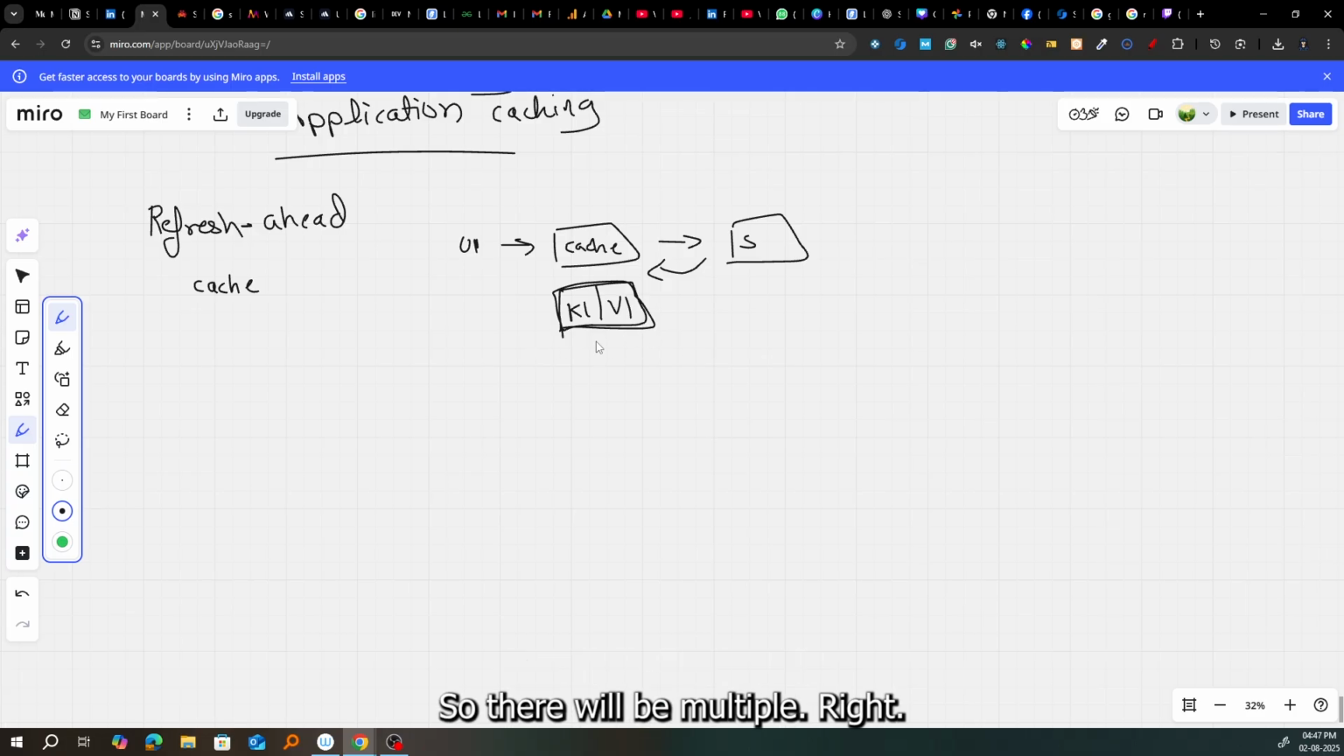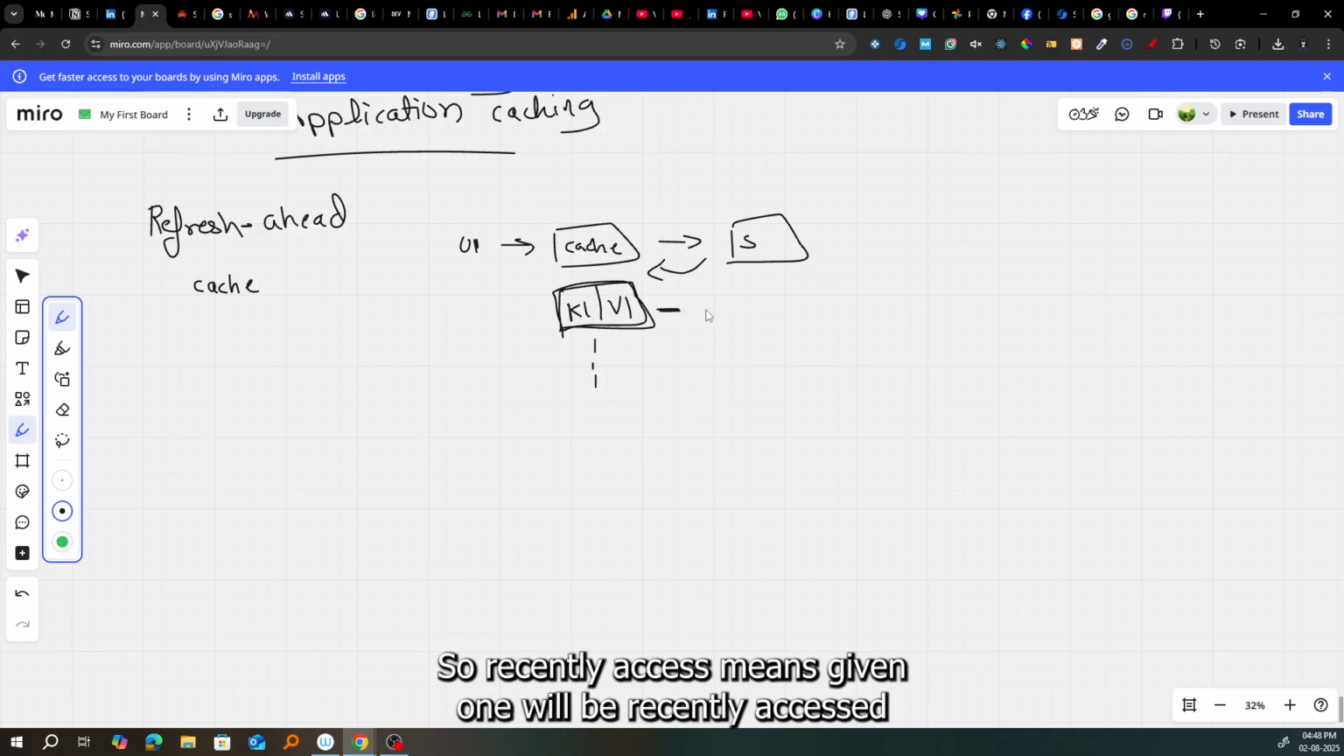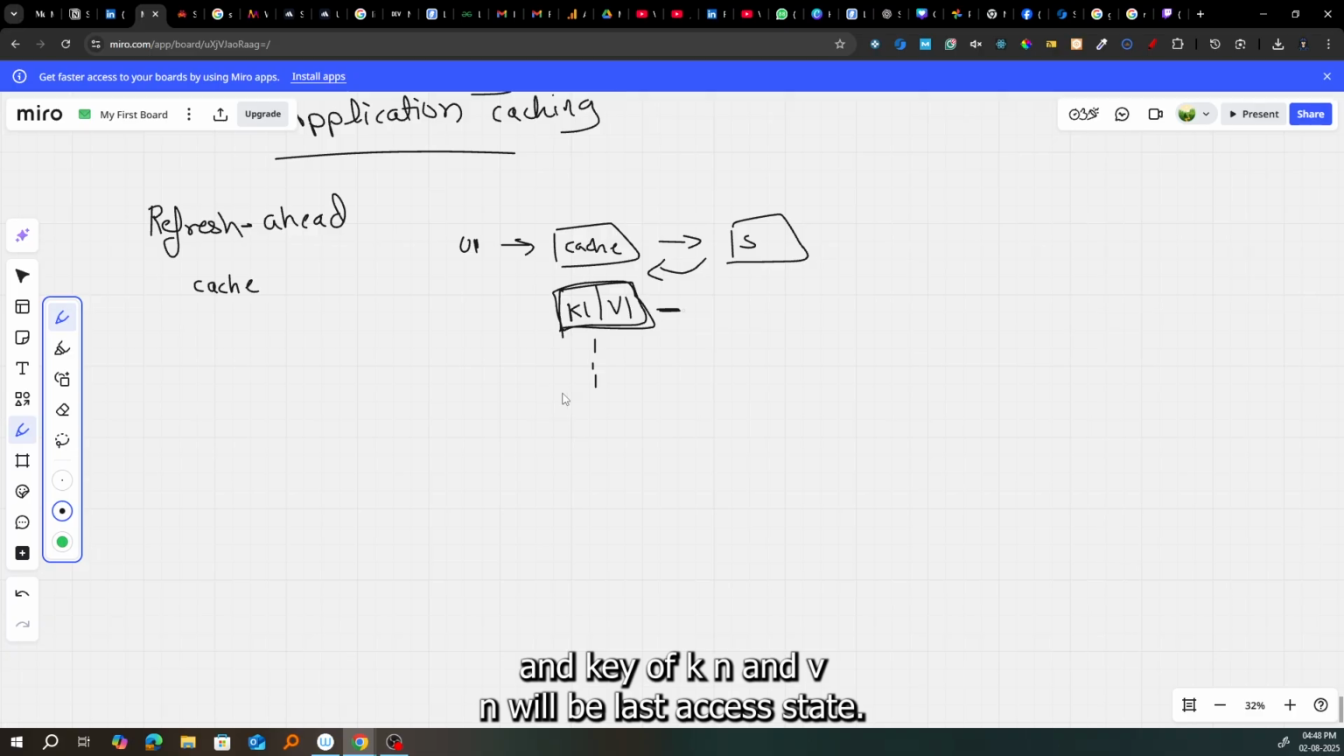So there will be multiple, right? So we can use FIFO, first in first out, or LIFO, which is last in first out, as a strategy to make sure that we can refresh those items, right? So recently accessed means k1 v1 will be recently accessed, and kn and vn will be last accessed, right?